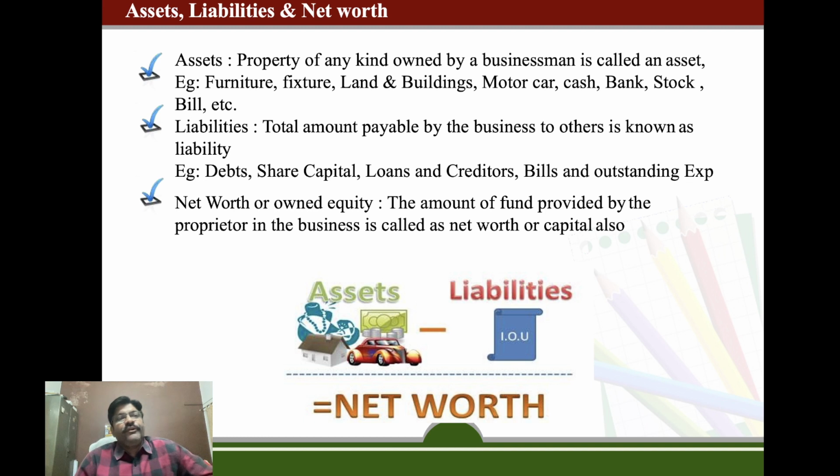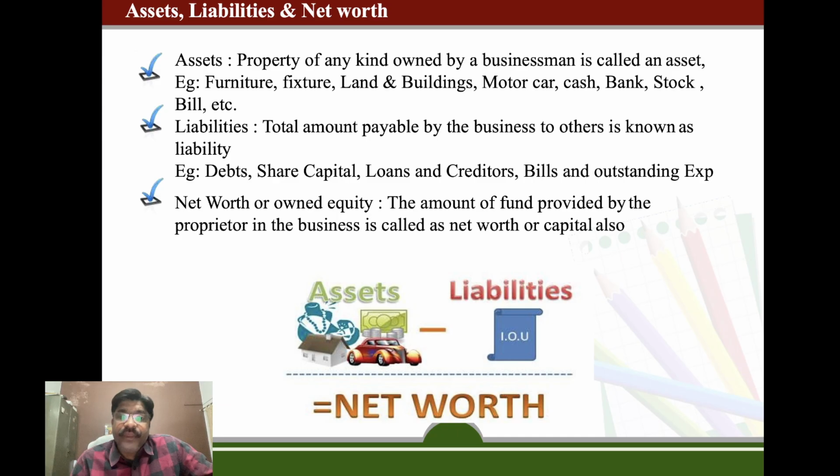Now another important thing is assets. Assets, property of any kind owned by the business, are called assets. The things through which a businessman started his business are known as assets, like furniture, fixtures, land and building, motor car, cash, bank, stock, bills receivable, etc. These are considered assets.